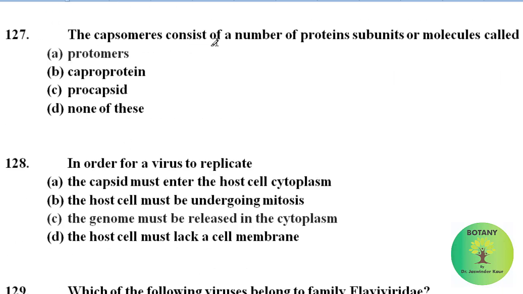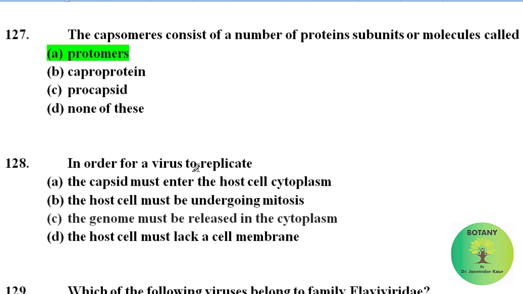The capsomers consist of a number of protein subunits or molecules called protomers, caproproteins, procapsid, none of these. Correct answer is protomers. The capsomer consists of a number of protein subunits or molecules. These are known as protomers.